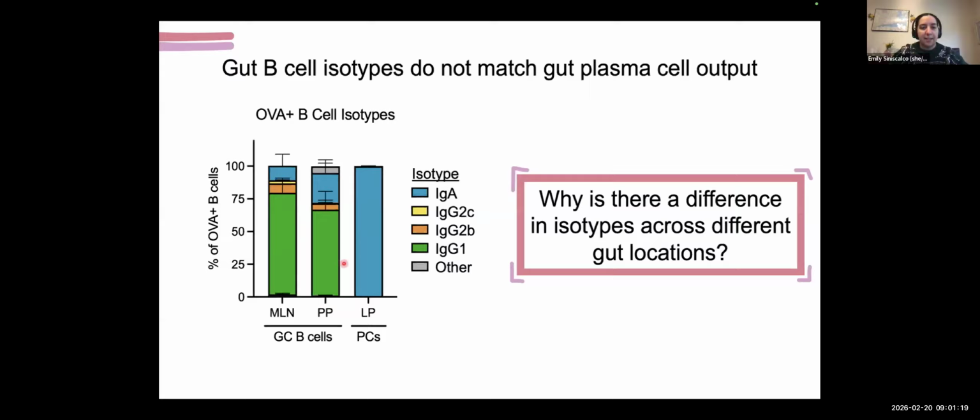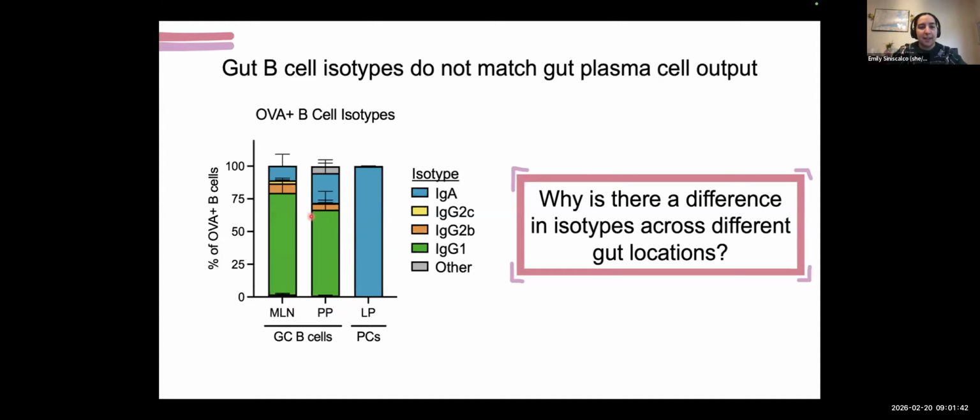And then this is very different from the isotypes that we see in the gut lamina propria. And this is where plasma cells will home. So this is the terminal differentiation state of B cells that are professional antibody secretors. And so we see that the cells secreting antibody are primarily of the IgA isotype in the gut, whereas the cells that are undergoing activation in real time tend to be IgG1.